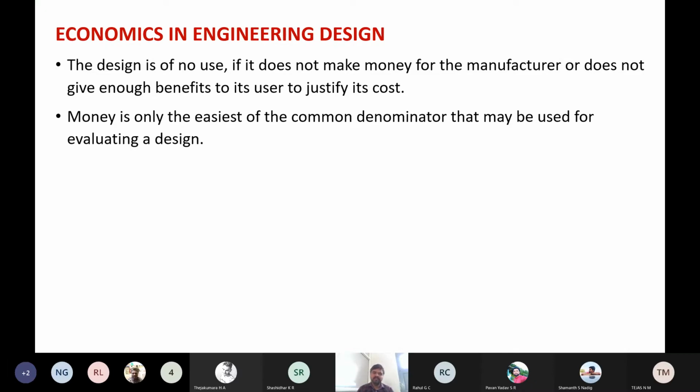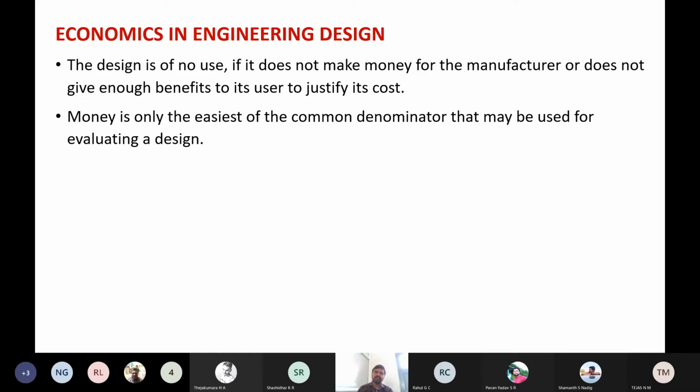Money is the easiest common denominator that may be used for evaluating a design. That means if a design concept requires more money, the probability of accepting the design concept will be less. The reason is the risk factor is also more. If it needs more investment, then risk will automatically be more.